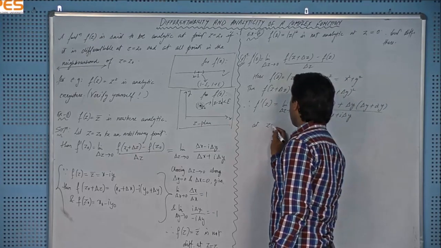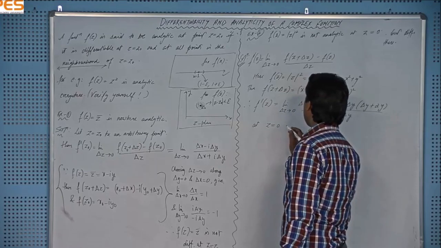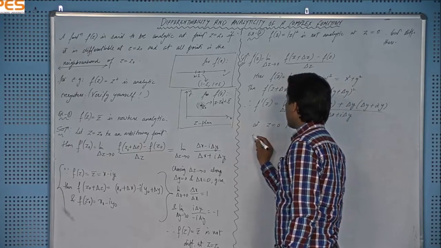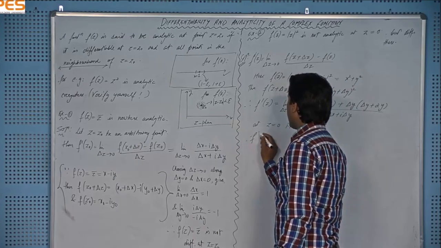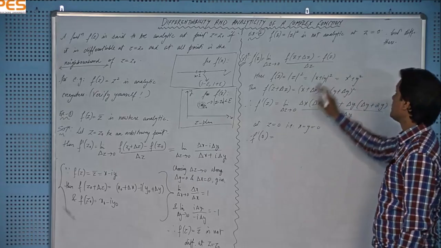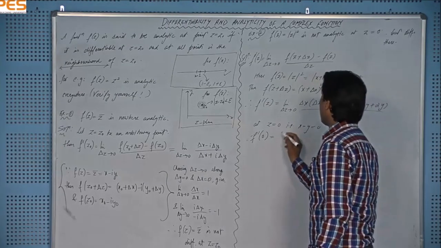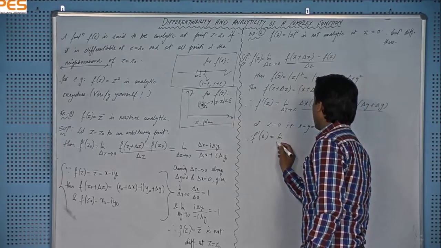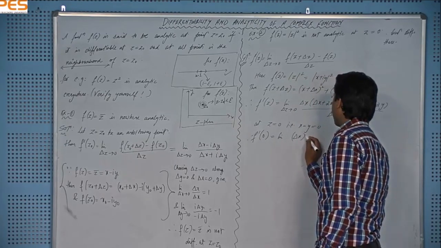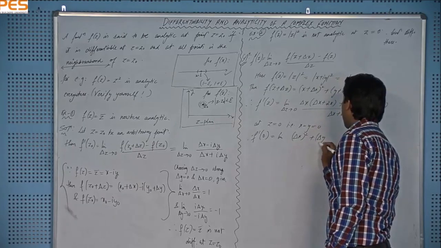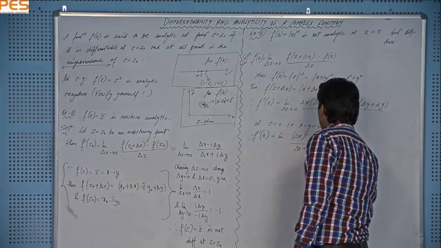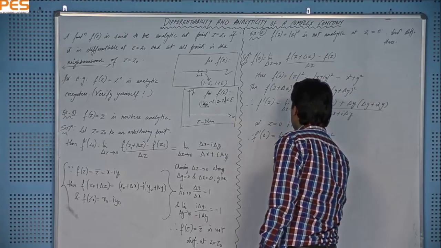At z equal to 0, that is x equal to 0 and y equal to 0, we have f dash 0, right? We are checking the differentiability and analyticity at z equal to 0. The limit: this will become delta x square plus delta y square, and in the denominator I will be having delta x plus iota delta y, and then delta z tends to 0, right?